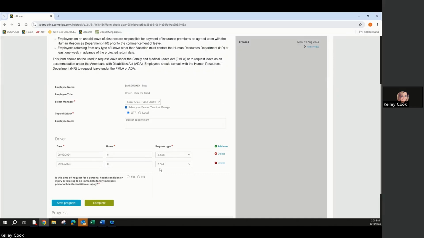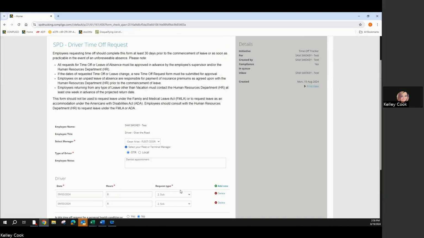In this instance, it's just a dental appointment. It's just a reoccurring health check. You don't have to put yes. If you were being treated for a serious health condition and you were doing something sporadically, you probably would want to put yes, just to make sure that if you're eligible for FMLA protections, that we get that notice out to you. In this case, I'm going to go ahead and put no. That's what I would do if I was a dentist appointment.